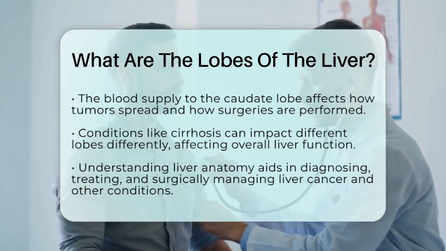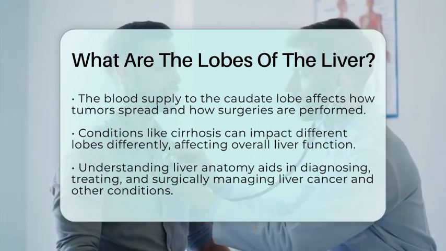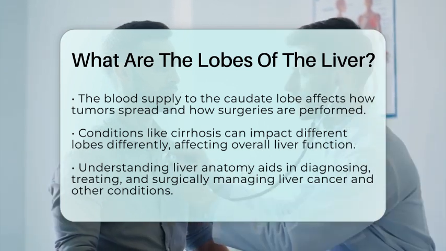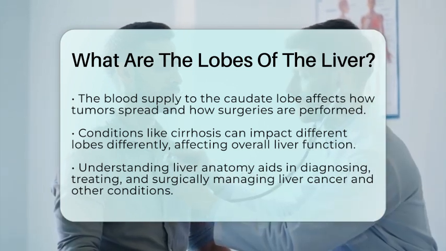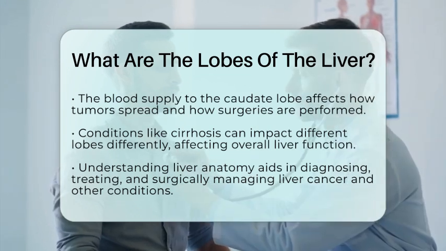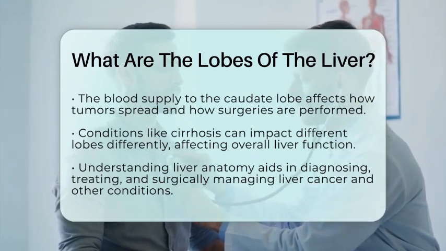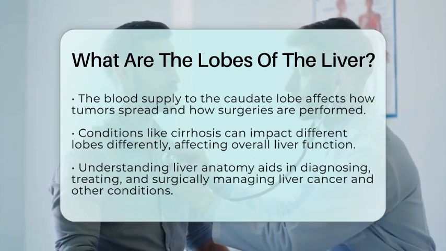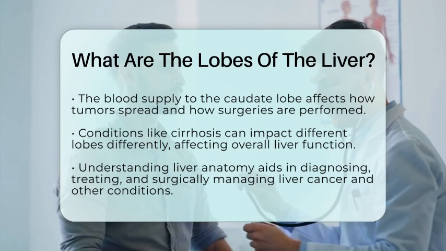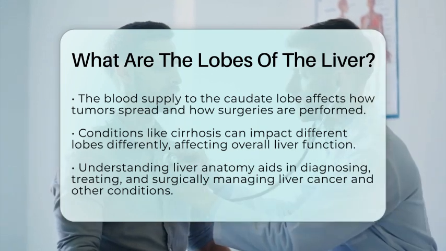In summary, your liver is made up of 4 main lobes: the large right lobe, the smaller left lobe, and the tiny caudate and quadrate lobes. The right lobe is the biggest, and the other lobes have their own unique positions and functions. The division into lobes and segments is vital for diagnosing, treating, and surgically managing liver conditions, especially liver cancer.